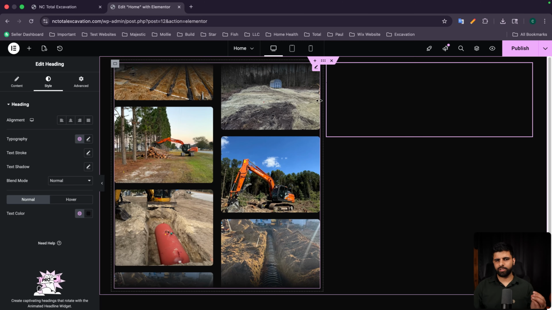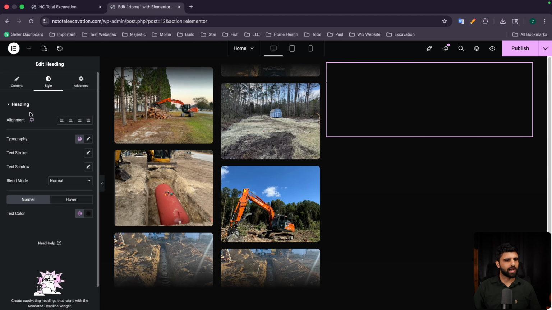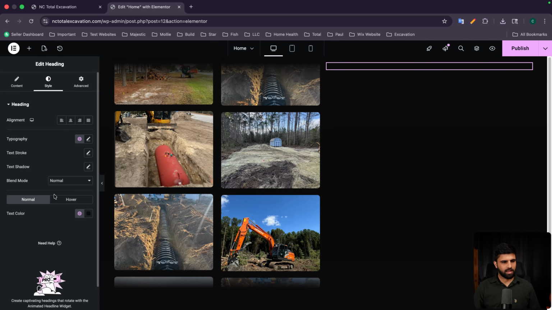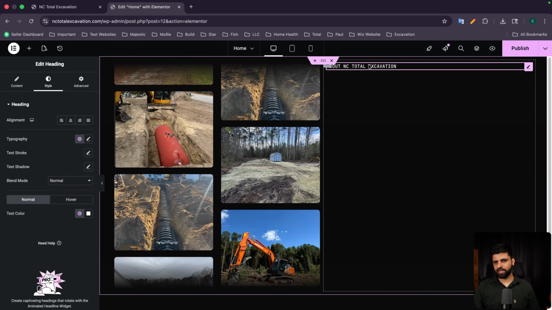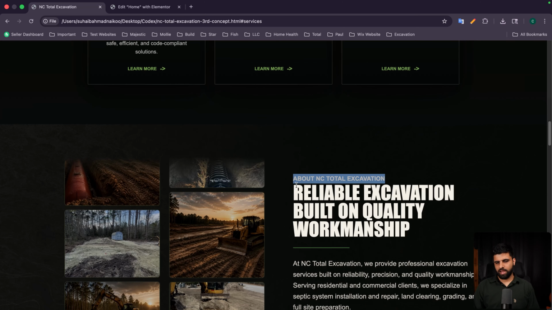After importing the kit, you will see this is the dark kit, and it has the dark background as well. And for this text, we can select accent, and we can select color as heading. And you see here the text is coming, and we can use the heading as well. Now if you see it's coming along well, we can just copy the text.